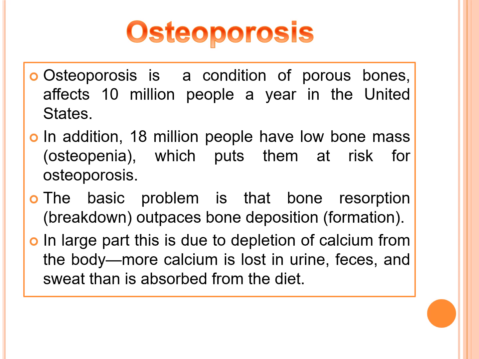It affects about 10 million people a year in the United States. In addition, 18 million people have low bone mass, that is nothing but osteopenia, which puts them at risk for osteoporosis. The basic problem is that bone resorption, that is breakdown, outpaces bone deposition, formation. In large part, this is due to the depletion of calcium from the body. More calcium is lost in urine, feces and sweat than is absorbed from the diet.